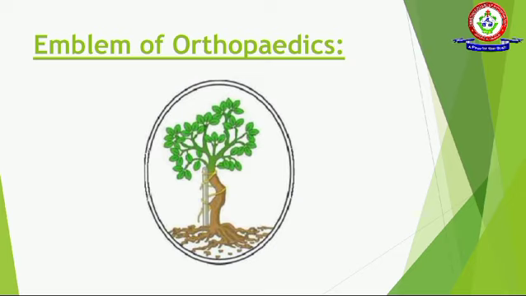Next, emblem of orthopedics. The emblem of orthopedics depicts a tender young plant with a deformity in the trunk being tied to a stride pole used as a splint to gradually correct the curvature in the stem. This typifies the conservative management of the deformities, which succeeds well if it is done when the patient is young. More recently, surgical management of many orthopedic deformities is being increasingly used and accepted. This is symbolically represented by a modified emblem showing a second plant where the bent stem has been cut at multiple levels and straightened using a straight central rod.